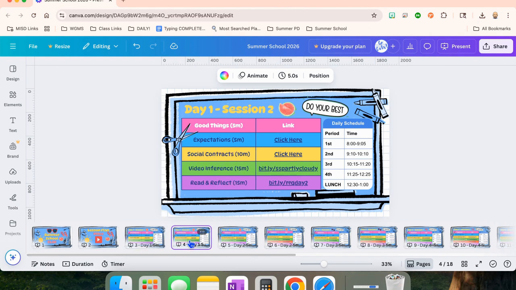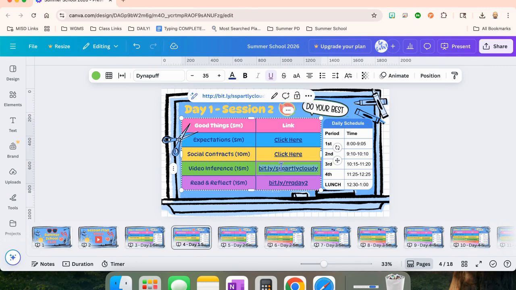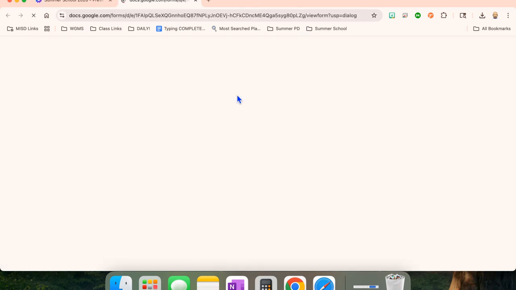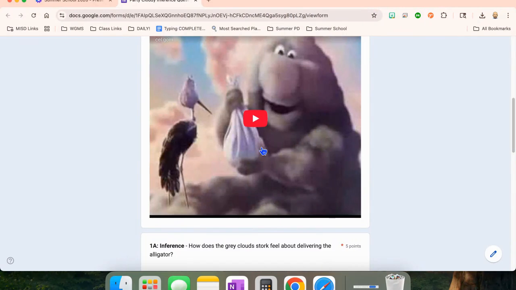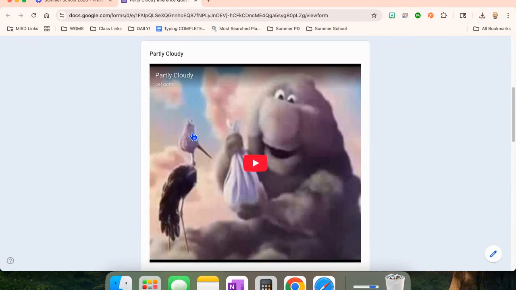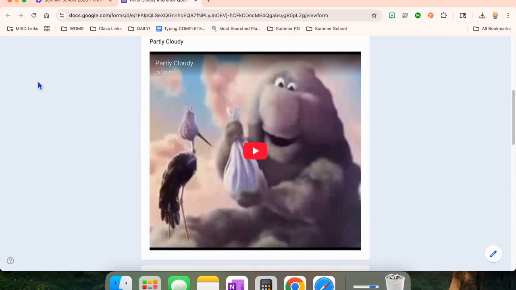And then day one, session two, we will have kids who have already done session one. And so we will go through expectations once again, social contracts once again, and then they're going to do a video inference activity. Okay, they're going to go to bit.ly/sspartlycloudy, and they are going to watch a short video, and then they are going to answer. Let me show you what it looks like. They're going to watch this short video. We usually watch it together up on the screen.